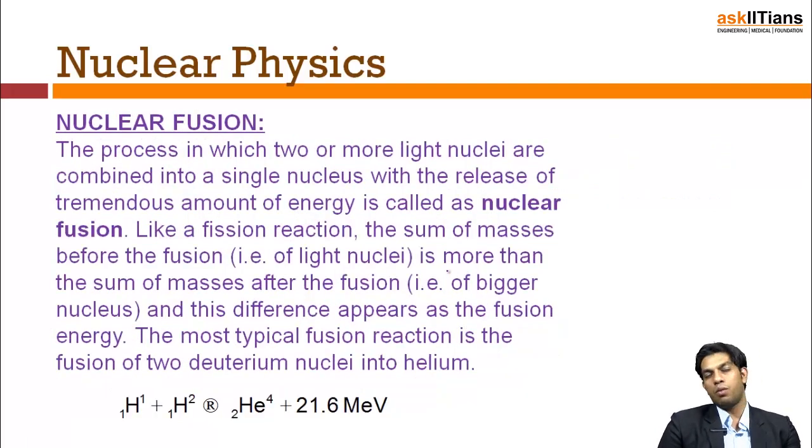Nuclear fusion is the one which happens on the sun. That is, 2 small nuclei join together to form a bigger one. So 2 daughters join to form a parent nucleus, or let's say the bigger one. So it's 2 hydrogen nuclei joining up to form helium nuclei with the release of this much energy. Now the fact is, I need a good amount of temperature to make sure that this reaction takes place. The temperature scale I am talking about is in millions, like 3 million.